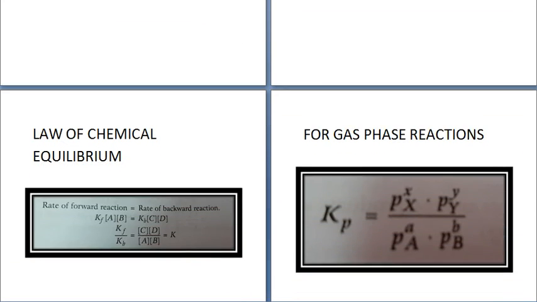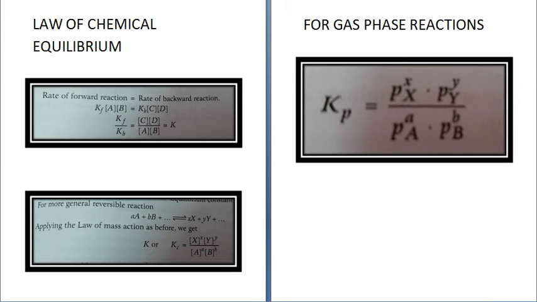Now next we come to law of chemical equilibrium. Now suppose we take a reversible reaction, A plus B gives you C plus D. At equilibrium, suppose the active masses of A, B, C and D are given as the concentration of A, concentration of B, C and D respectively.